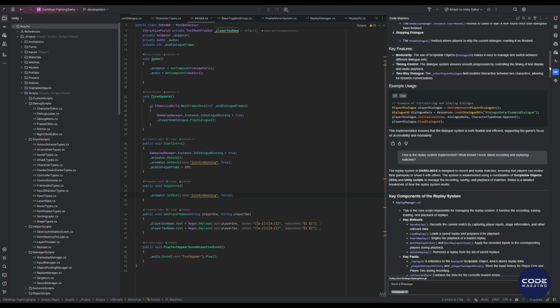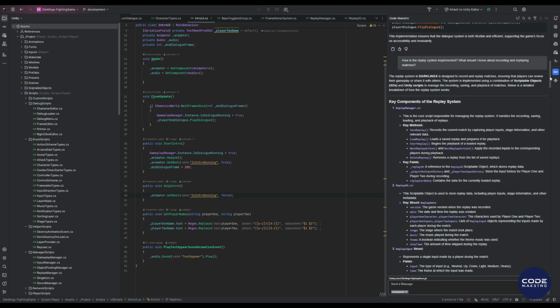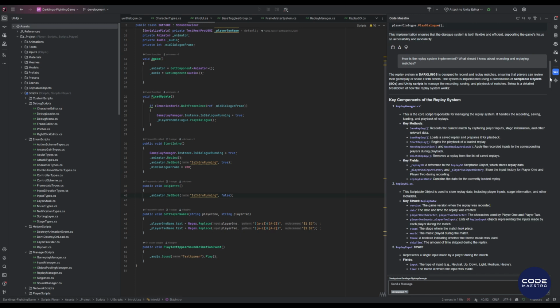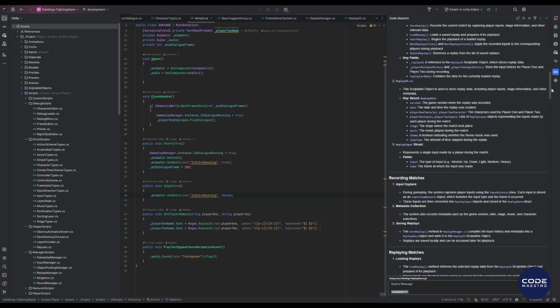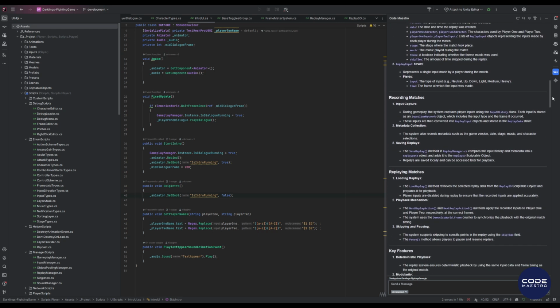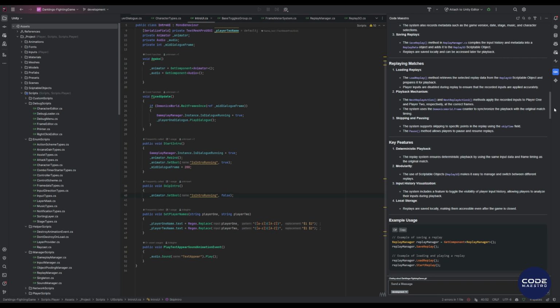The next question I asked was how the match replay system is implemented. Here, it provided a similar description to the previous one. Key components of the system, the purpose of methods, the purpose of the main fields are visible on the screen. The match recording process is described in detail. The match replay process and key features of this system.